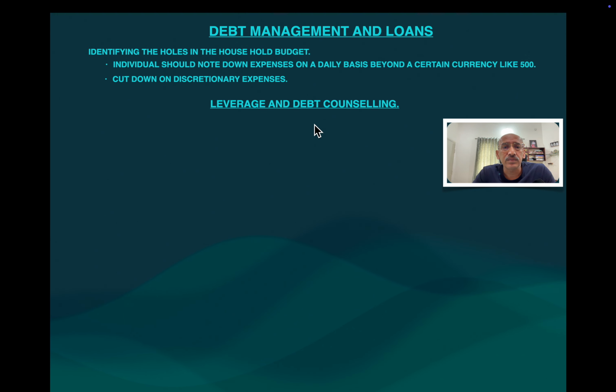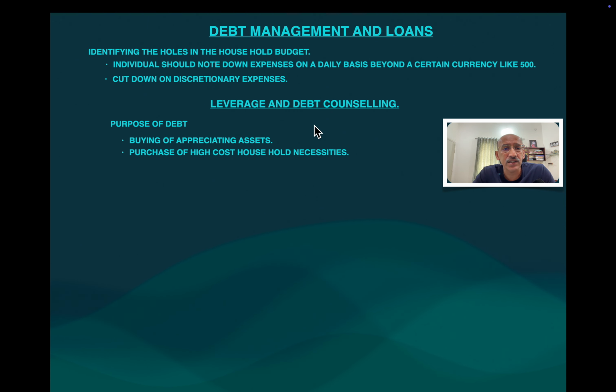Now, the next concept is leverage and debt counseling. What does it mean? Let us understand. Generally, the purpose of debt will be for buying appreciating assets, and to purchase high cost household necessities. You know what the high cost household necessities are? I have already explained: fridge, TV, and all, and education and upskilling.